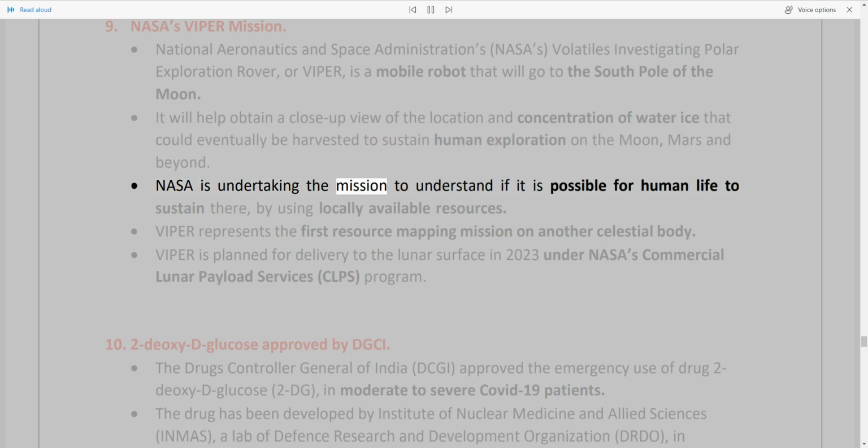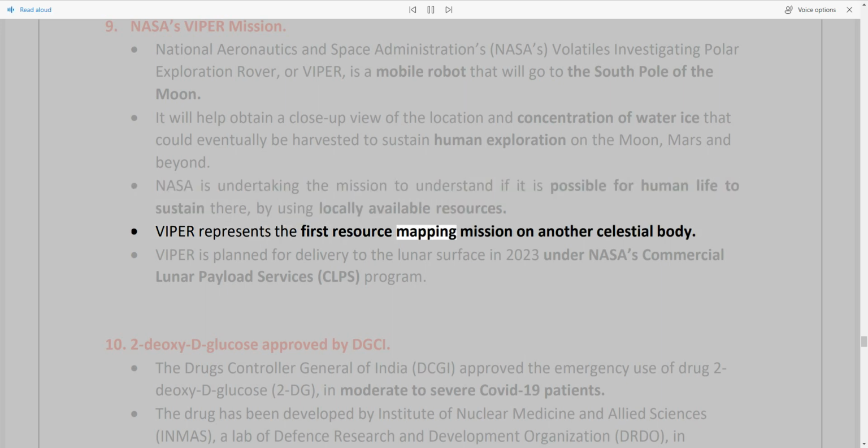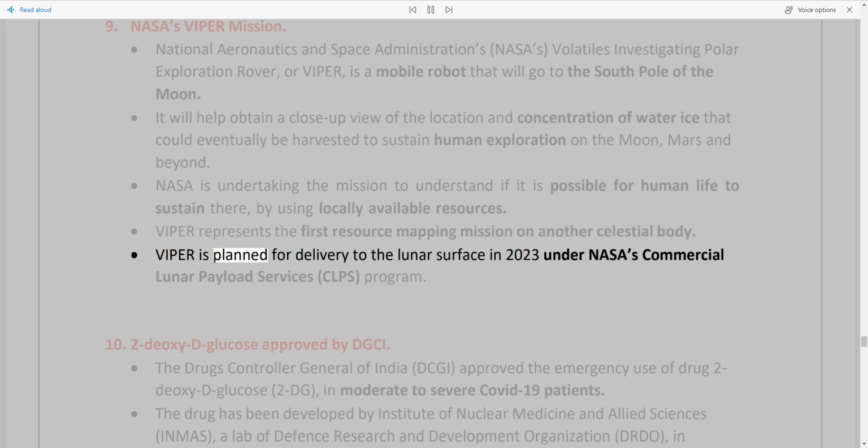NASA is undertaking the mission to understand if it is possible for human life to sustain there, by using locally available resources. Viper represents the first resource mapping mission on another celestial body. Viper is planned for delivery to the lunar surface in 2023 under NASA's Commercial Lunar Payload Services (CLPS) program.